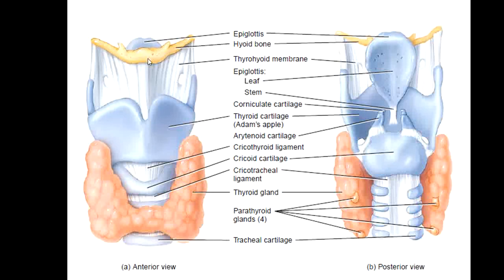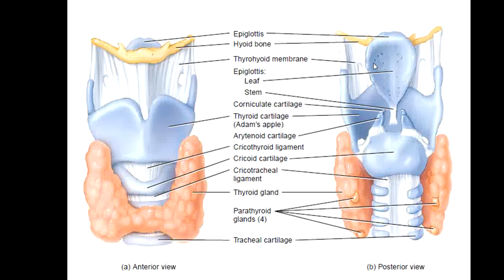This is called the hyoid bone. This is not part of the larynx, but it is given below this hyoid bone, with which the tongue is connected. The base of the tongue is connected. This is the hyoid bone. Below this hyoid bone, the larynx starts. So you can see over here that below this hyoid bone there is this one.